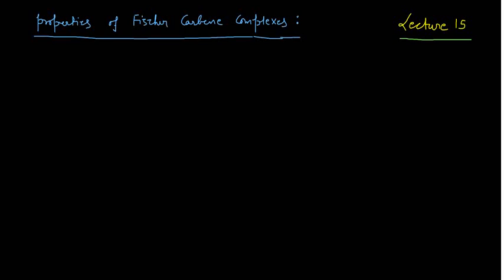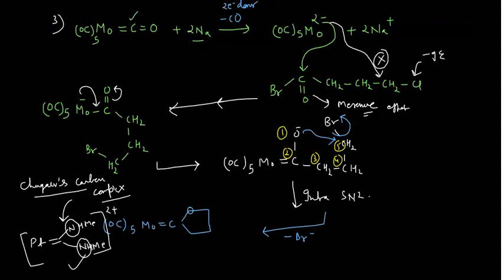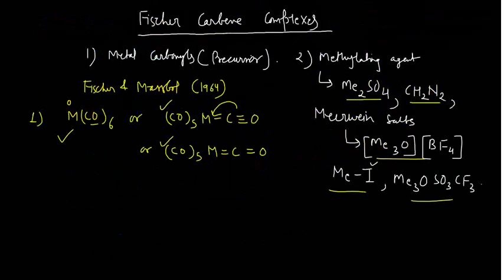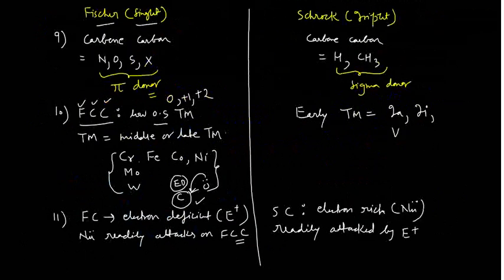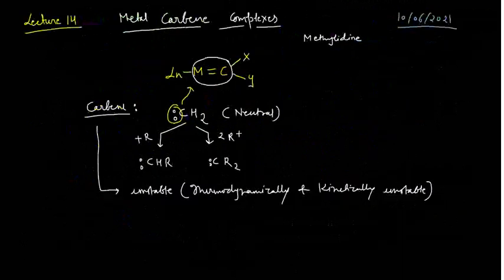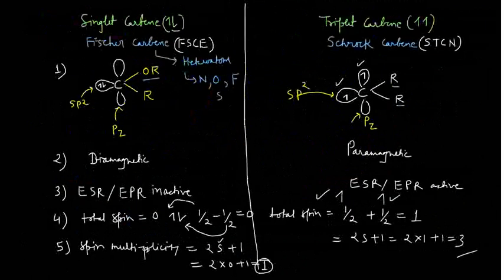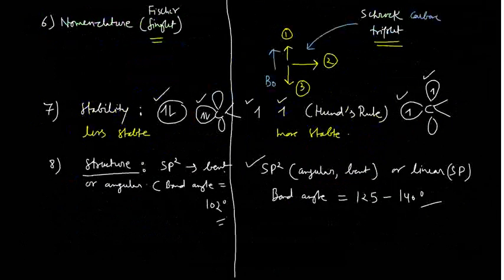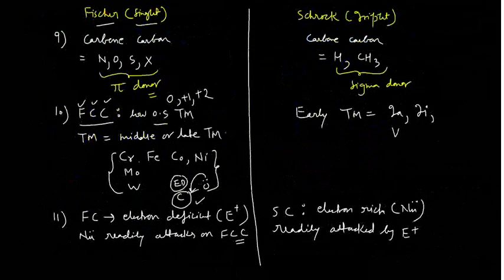Before going into the details of this particular lecture, let us review what we have done in the last lecture. These were the slides for the last lecture. I started from metal carbene complexes. Then I described the difference between the singlet and the triplet carbene in detail, and then I switched to the different types of carbene based on their synthesis, right?